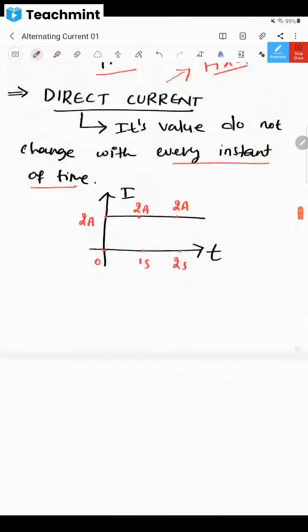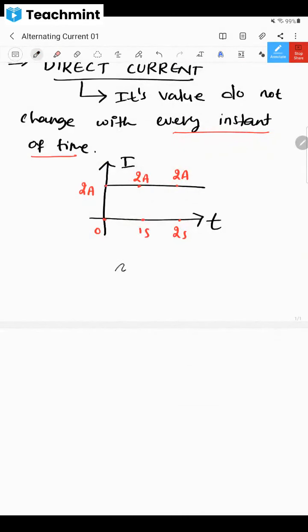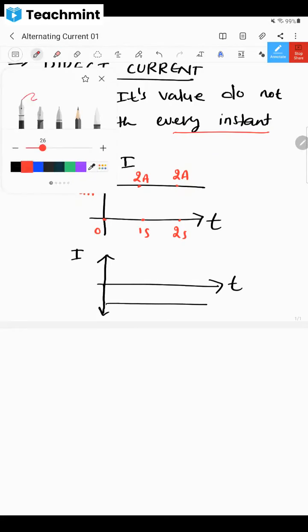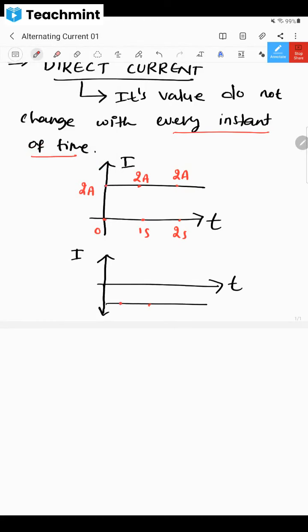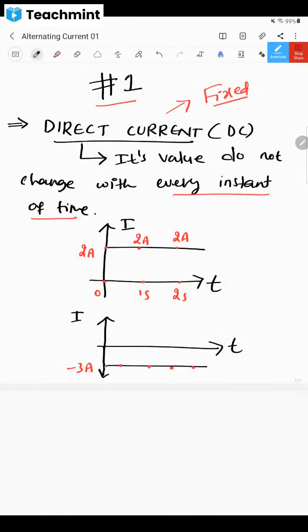It's not necessary that this current has to be in the positive path only. It can be like this also, no? For example, this is the time and this is the current, and here in the negative y-axis also current is there. I may have the graph like this also. This is like a negative, no? Current is there in the opposite direction. But here also current is fixed, maybe minus 3 ampere. Are you understanding my point? Did you understand what is direct current? Just to keep it very simple, this direct current is also written as DC. Okay?